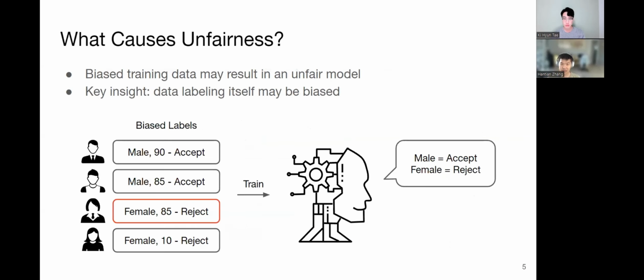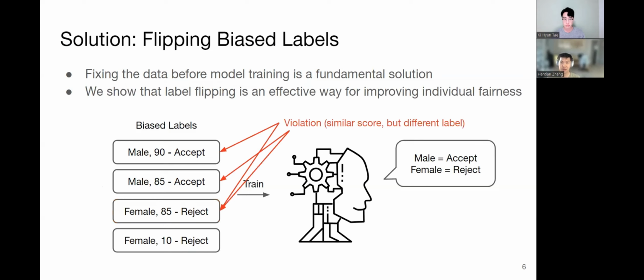However, in practice, we find that training with biased data may result in an unfair model. For example, due to some historical bias, a female applicant was rejected incorrectly, and the data is also used to train the machine learning model. This will potentially lead the model to reject more women and amplify the historical bias. We need to fix this problem.